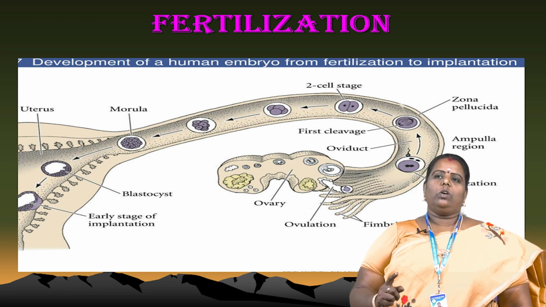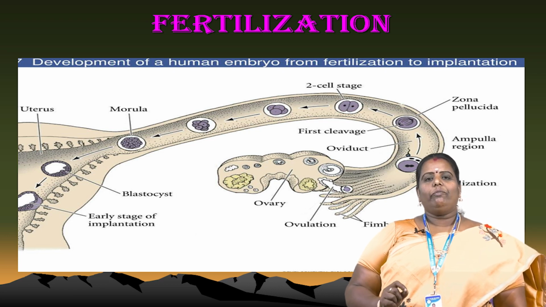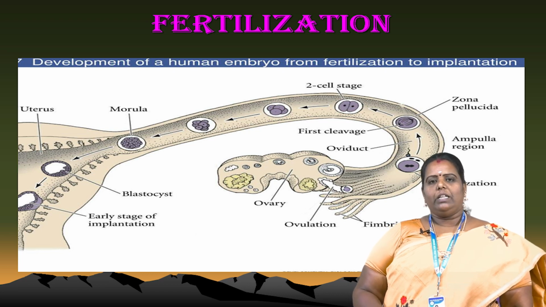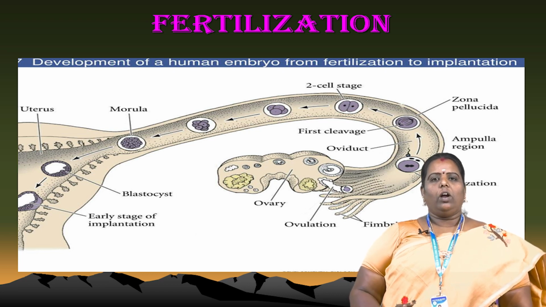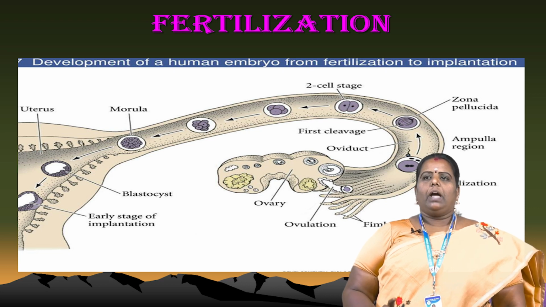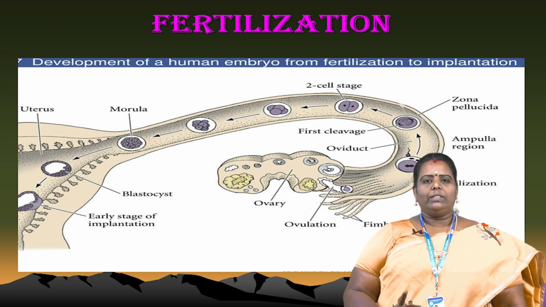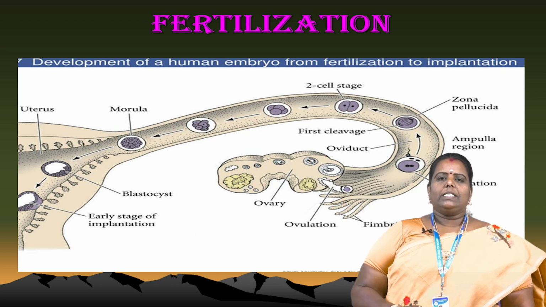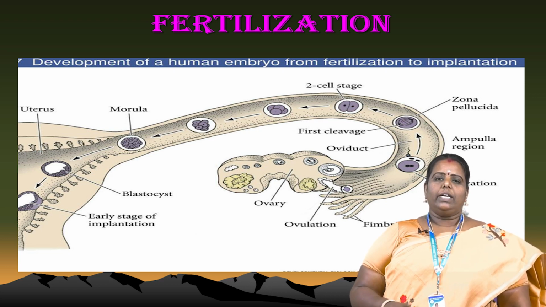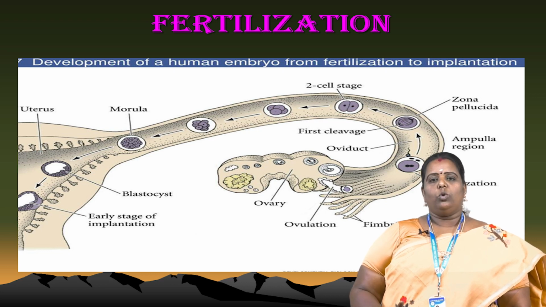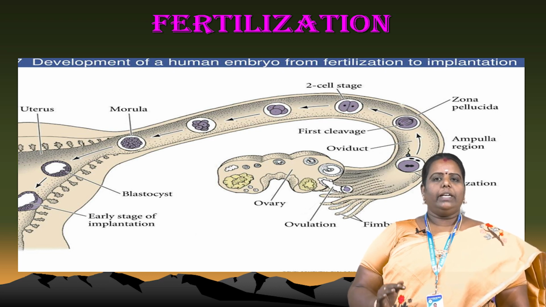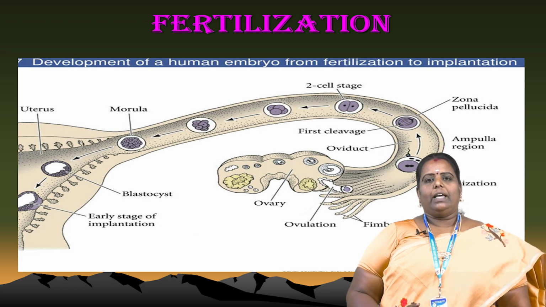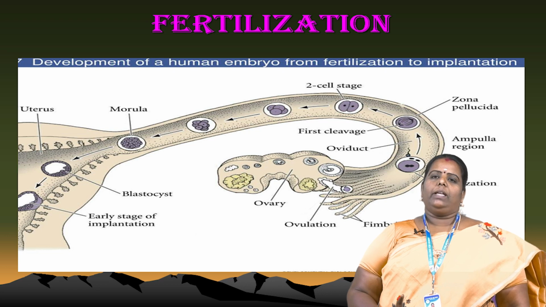Next is the zona pellucida stage, which is your first cleavage stage. After the zygote forms, cleavage occurs, and the first cleavage occurs in the oviduct. Next is the 2-cell stage. One cell develops into 2 cells, then 4 cells, 8 cells, 16 cells, then 32 cells, after which the morula forms. Morula, blastula, gastrula, all these stages develop. Everything occurs in the fallopian tube. That's very important.